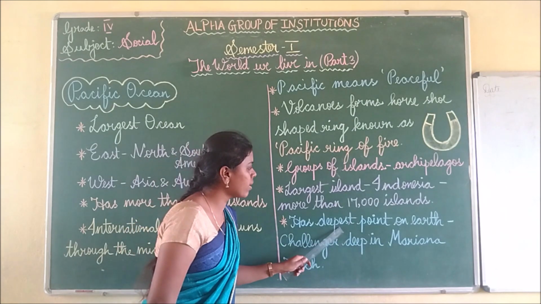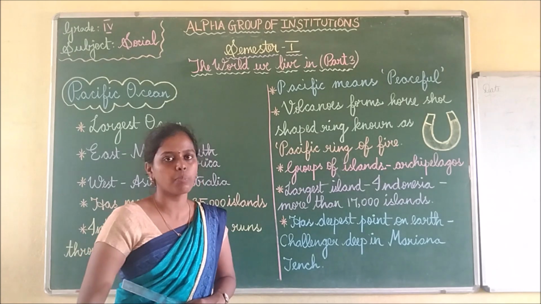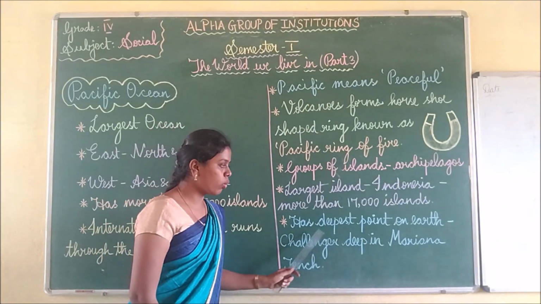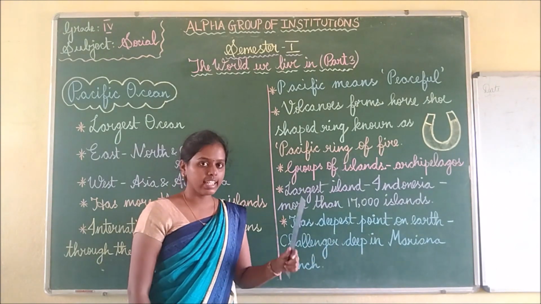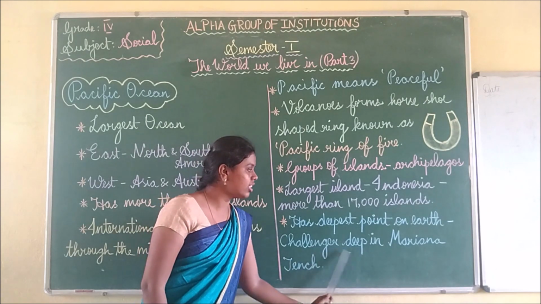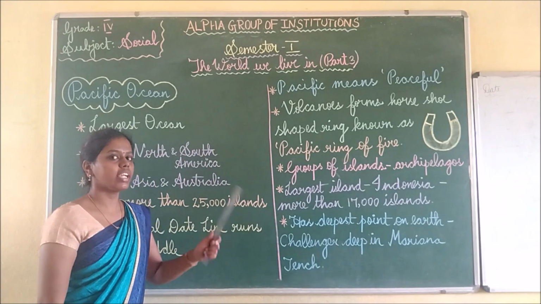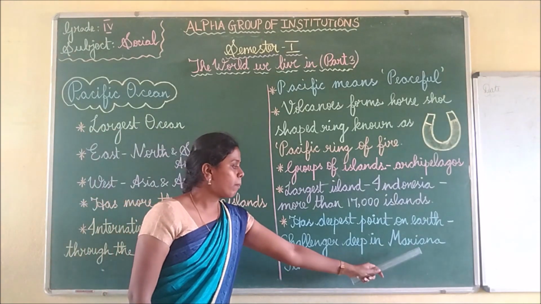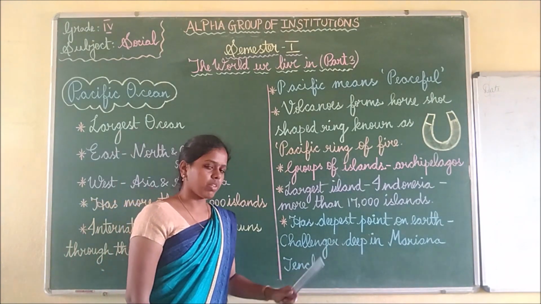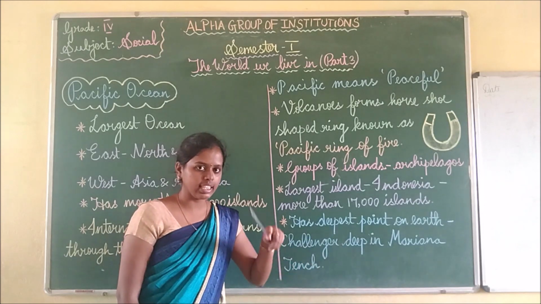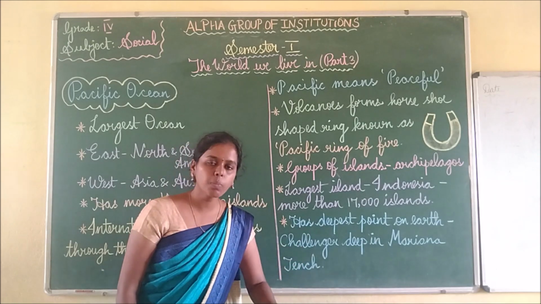Then it has the deepest point on earth. Only in the Pacific Ocean is there the deepest point on the earth. What is the name of the deepest point? Challenger Deep, which is located in the Mariana Trench. In the Pacific Ocean there is a place called the Mariana Trench, and Challenger Deep is located in it. This deep is the deepest point on earth.